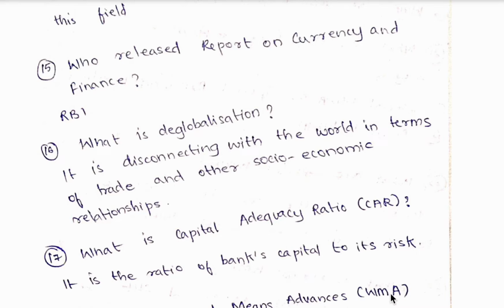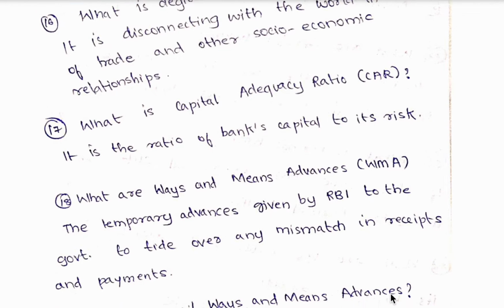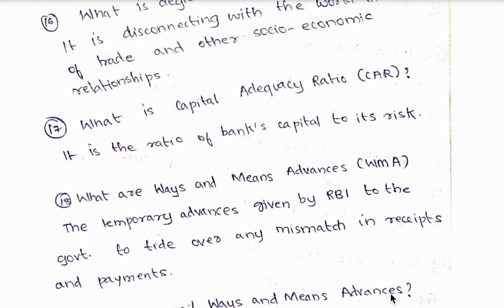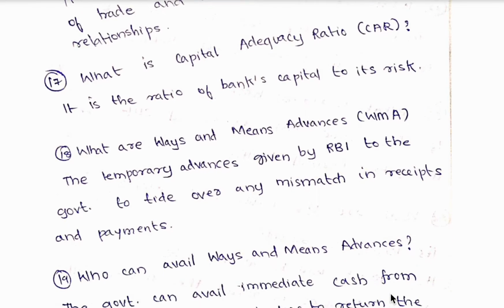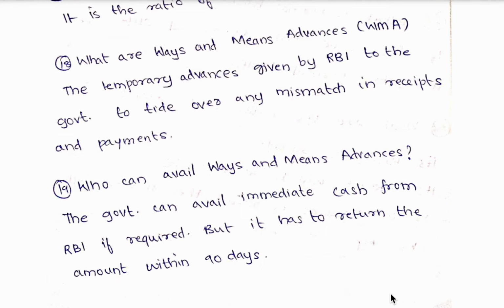15th question, who released report on currency and finance? It is RBI. 16th question, what is deglobalization? So it is disconnecting with the world in terms of trade and other socio-economic relationships. 17th question, what is capital adequacy ratio? So it is the ratio of bank's capital to its risk. 18th question, what are the ways and means advances? So the temporary advances given by RBI to government to tide over any mismatch in receipts and payments.